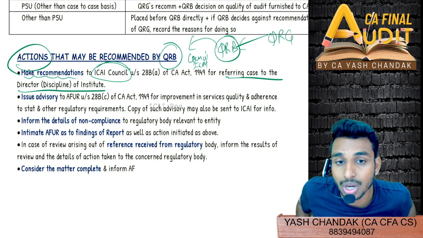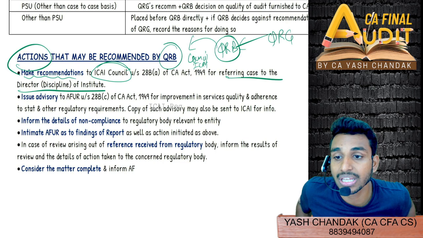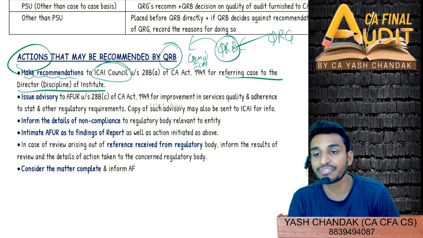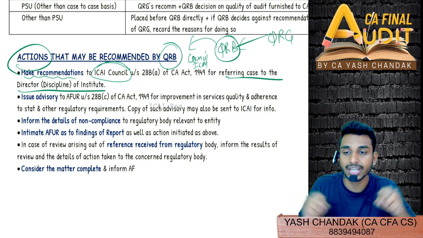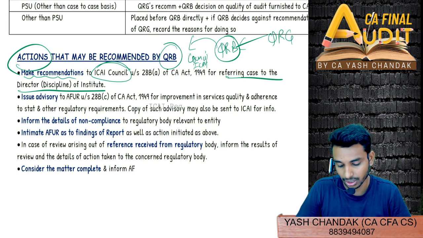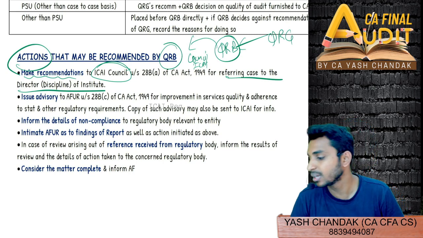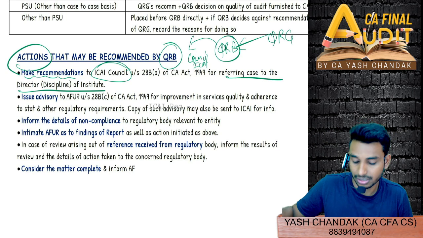So along with reporting to QRB, we will also have to give a report to the regulators, because they will also come to know whether the audit of the entities they regulate was done properly or not. RBI is regulating, right? Then intimate the AFUR as well, tell them that their report was wrong or what actions are being recommended.